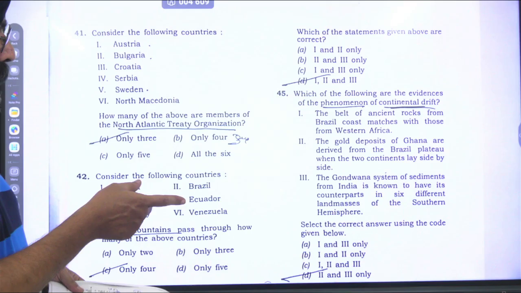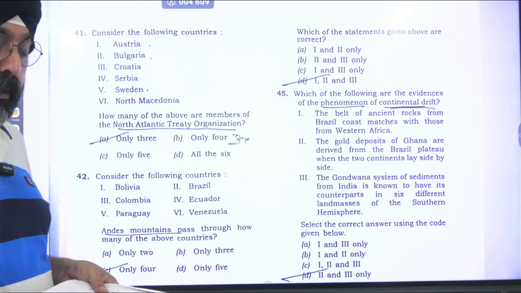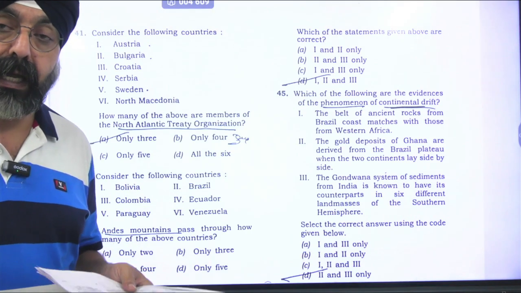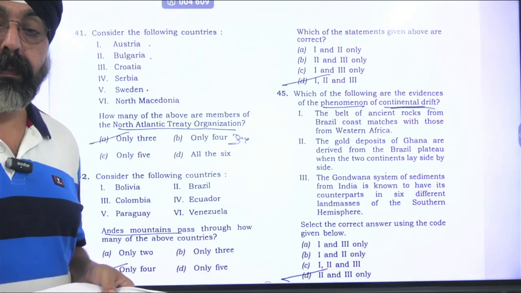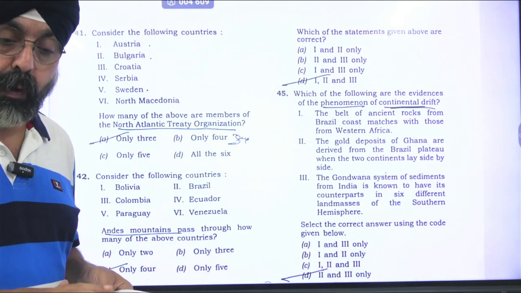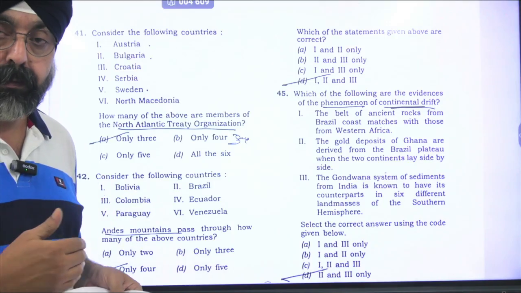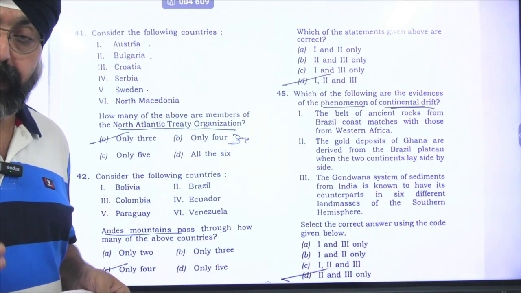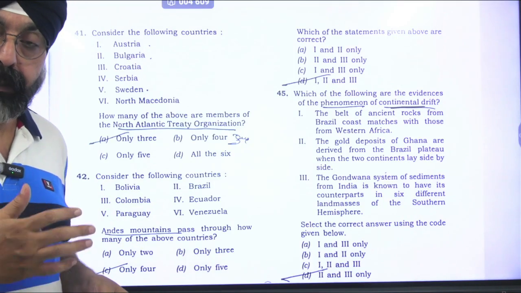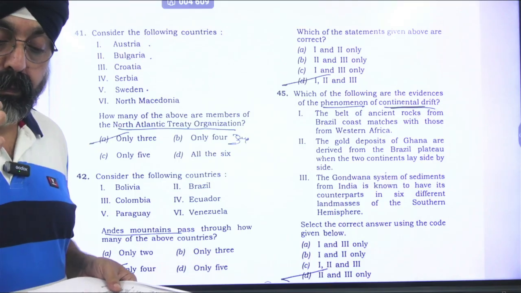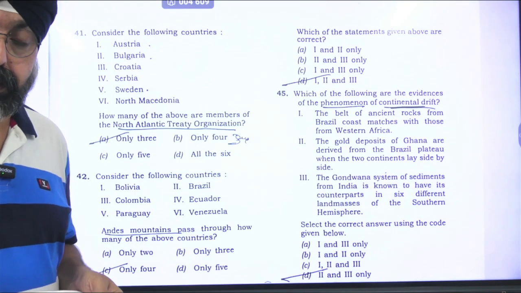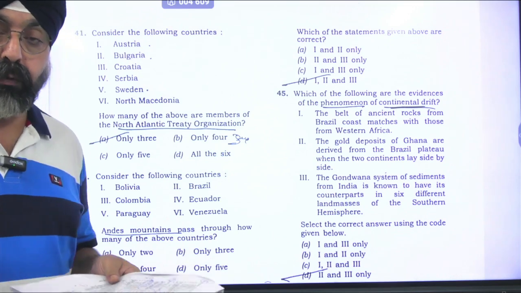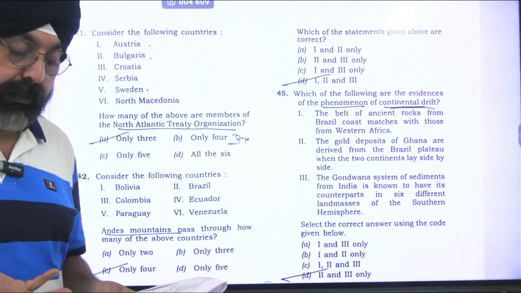And the third one, the Gondwana system of sediment. We normally talk about the tillite. This is a pressed moraine, and it has been found on South America, Africa, Madagascar, Saudi Arabia, Peninsular India, Australia, and Antarctica. They have written 6. If they had gone for 7, even then it would have been correct.